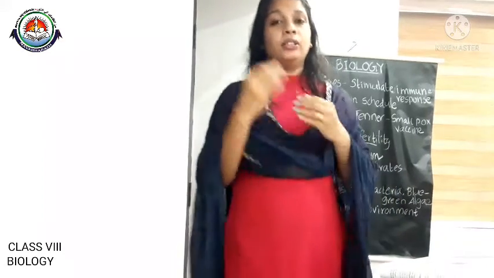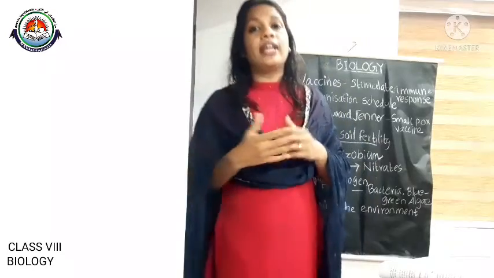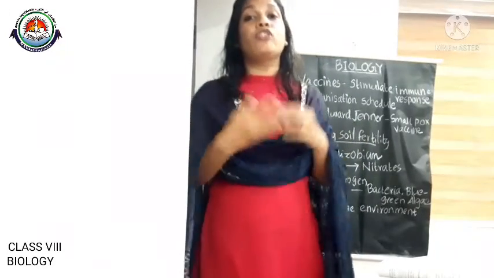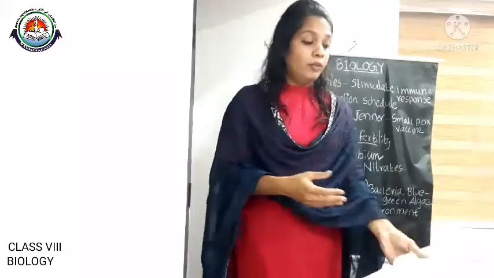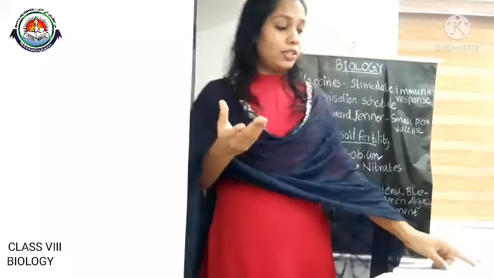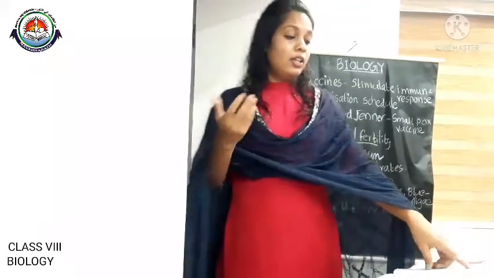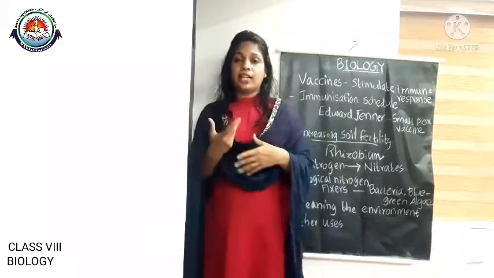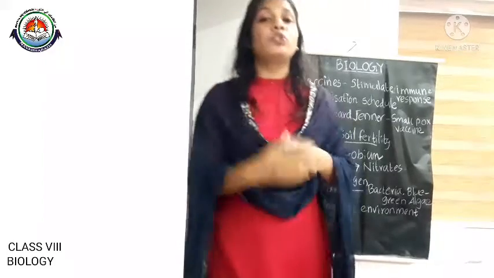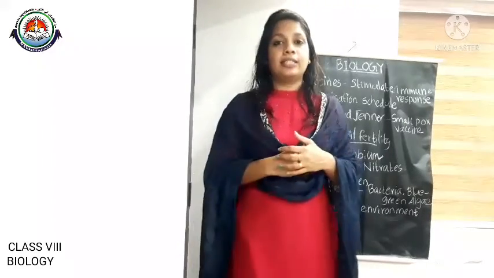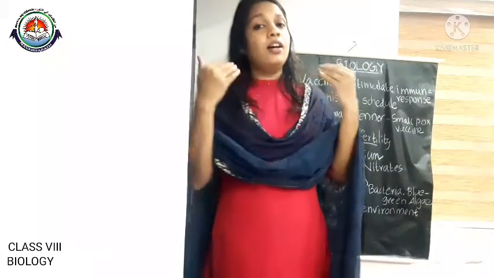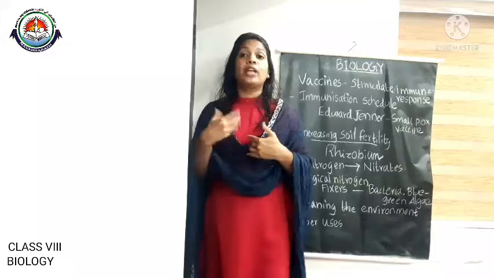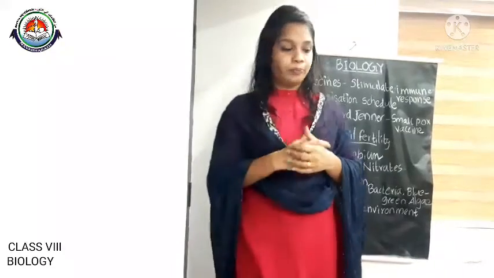Bacteria and other microorganisms are useful in the production of biogas from waste products like agricultural waste, garbage waste, and animal waste. And in ruminants, the bacteria present in their digestive system help to digest cellulose.